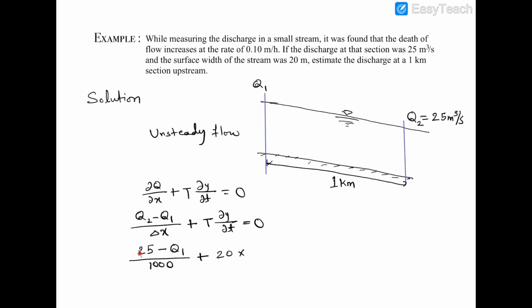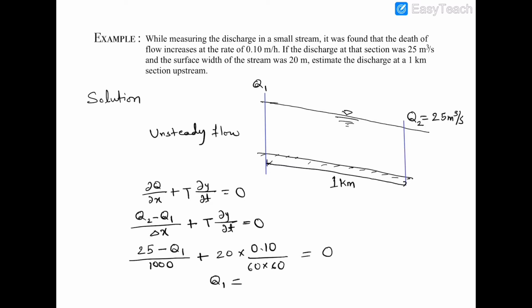So we are putting the values in meters and seconds, so here we need to convert per hour to per second. Clear? So this will be 0.10 divided by 1 hour, means 60 minutes multiplied by 60 seconds. So after solving this,